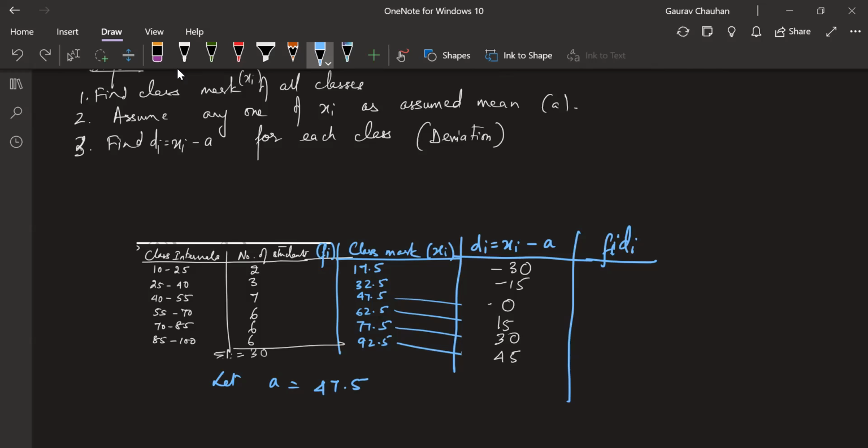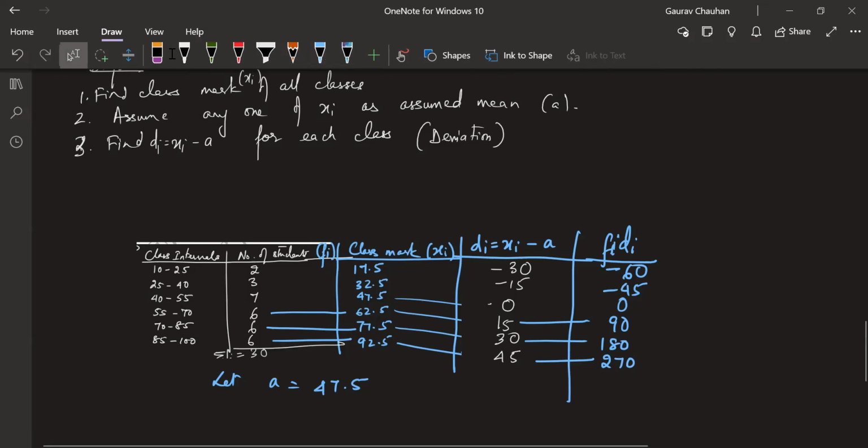So this will become 30 into minus 30 is minus 60, minus 15 into 3 is minus 45, 0 into whatever is 0, 15 into 6 is 90, 180, 270. Now my formula here will change from the previous formula. I'll explain later how it is coming. Now I'm just giving the formula. So I found fi di.